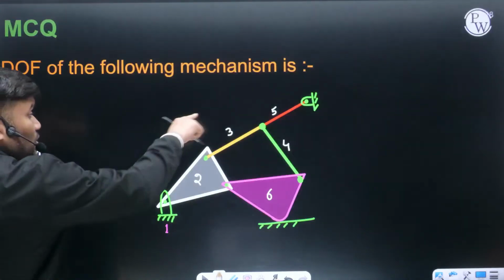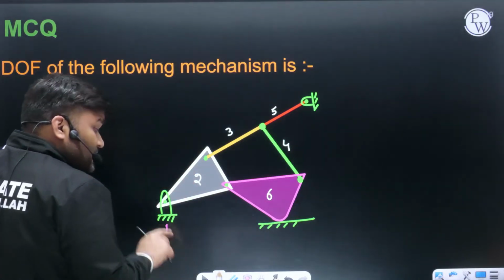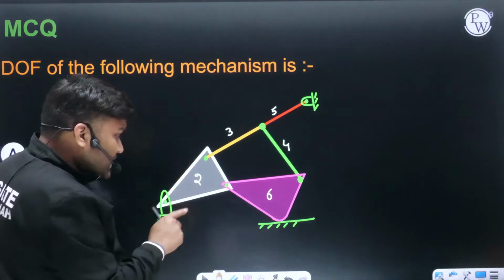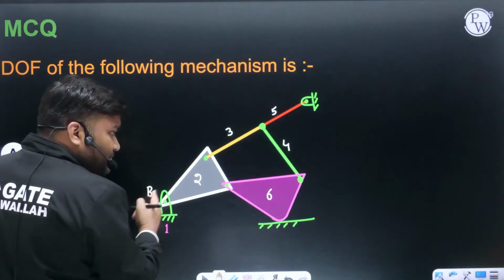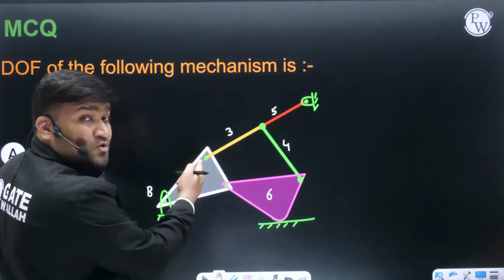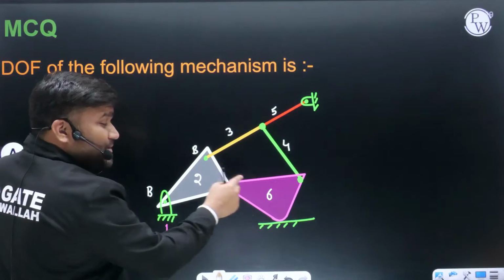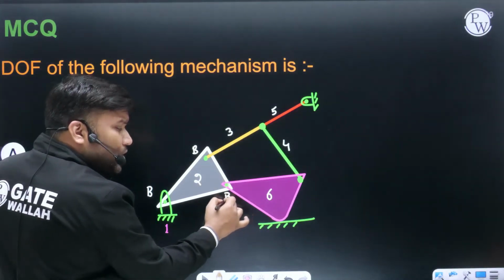How many lower pairs are there? The effective number of lower pairs you have to calculate. Between 1 and 2 we have a turning pair, a pair with 1 degree of freedom. So this is a binary pair. Between 2 and 3 you have a turning pair. This is a binary pair, beta. Between 2 and 6 you have another turning pair. So I will call this a binary pair.